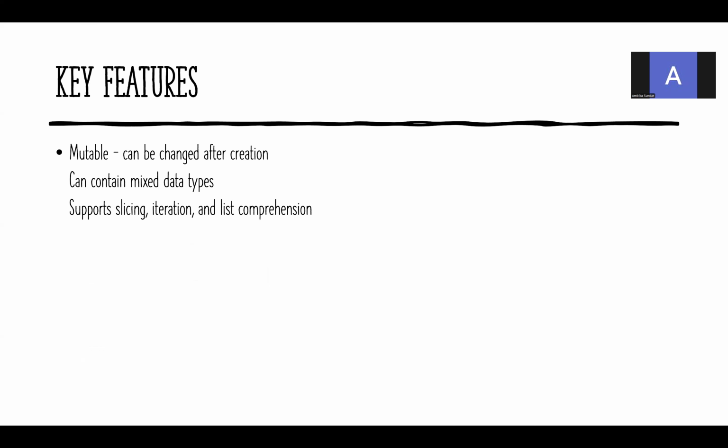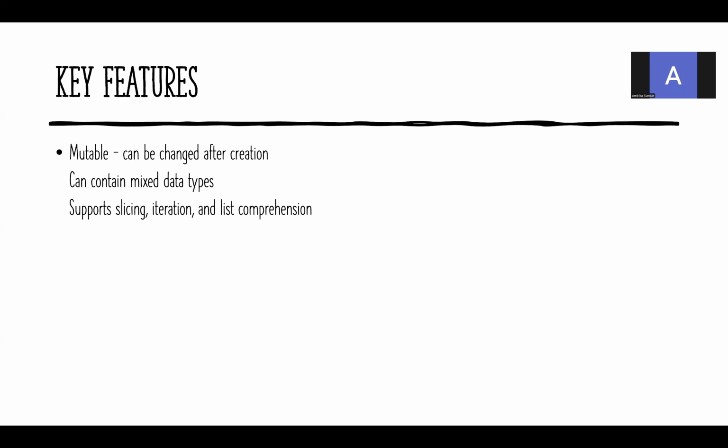Now, key features. Lists are mutable. It can be changed after the creation. It can contain mixed data types. You can have string, numeric, boolean, float, everything inside this. It supports slicing, iteration, and list comprehension. I want to do the list slicing. So how can I access the individual element of the list using the list slicing?